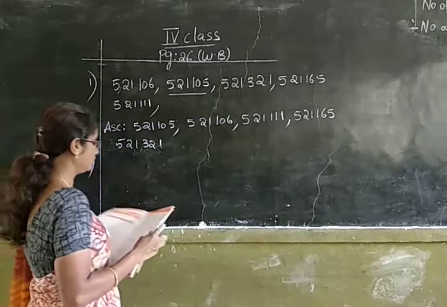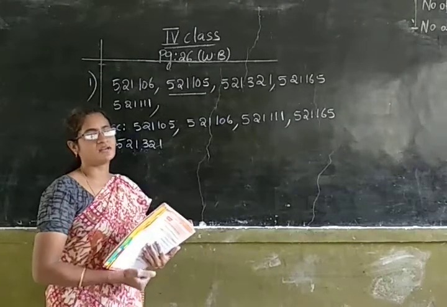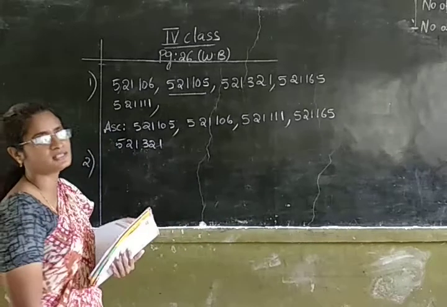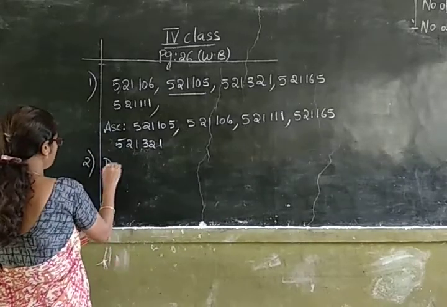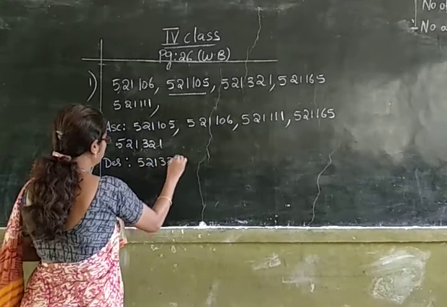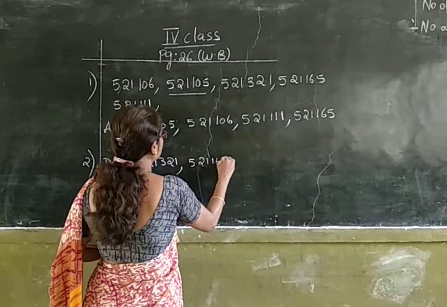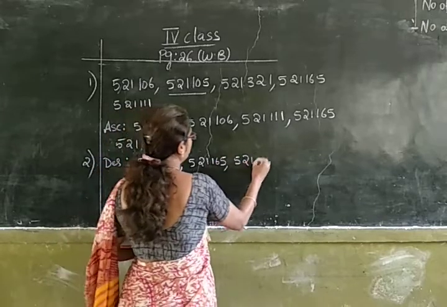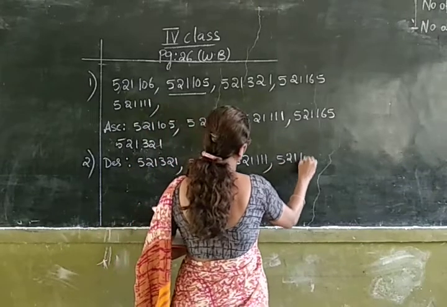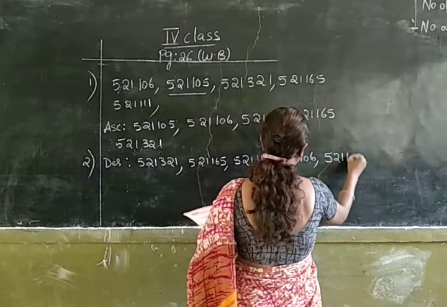What is the next question? The next question is you have to arrange the pin codes in descending order. You all know the descending order means arranging the numbers from big to small. Just reverse these numbers, then you will get the descending order. Okay. Now I am writing the descending order. 5,21,321, 5,21,165, 5,21,111, 5,21,106, 5,21,105.